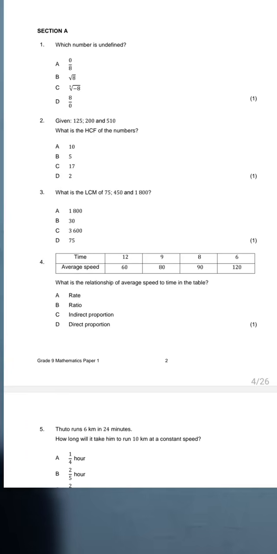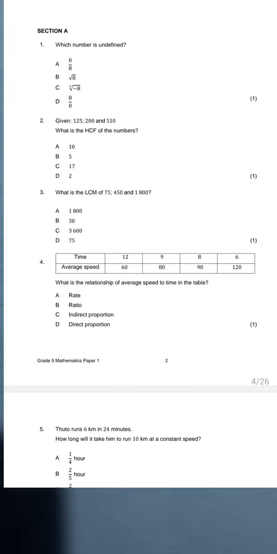indirect proportion is the comparison of two quantities where one quantity increases. As one quantity increases, the other one decreases, or vice versa. So that's why we select C.